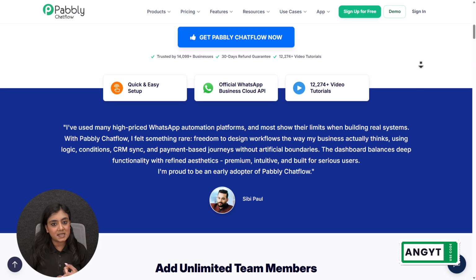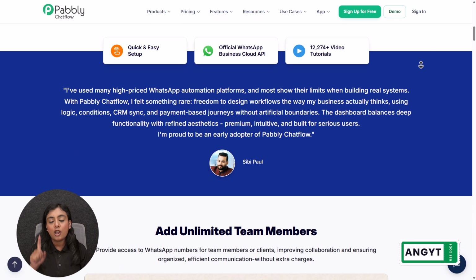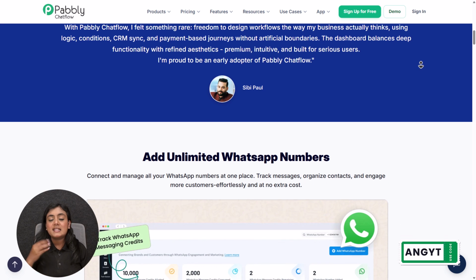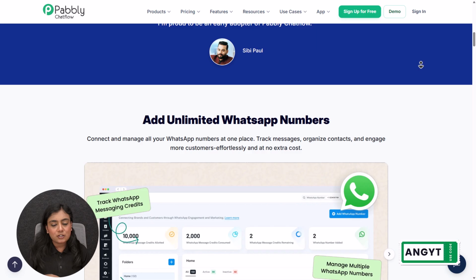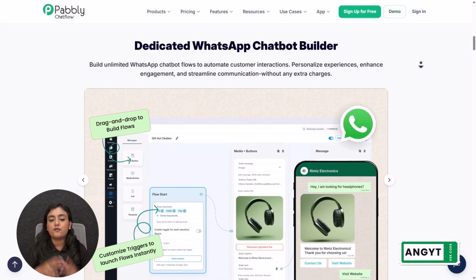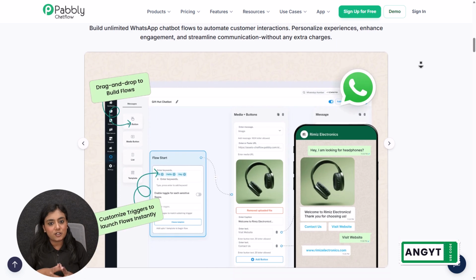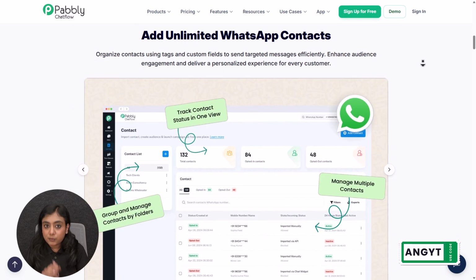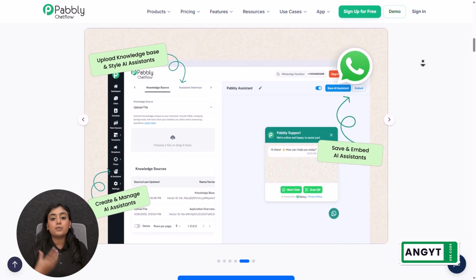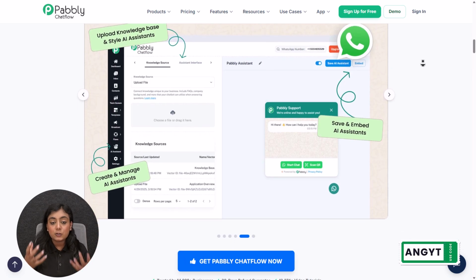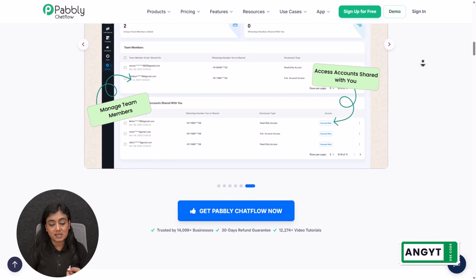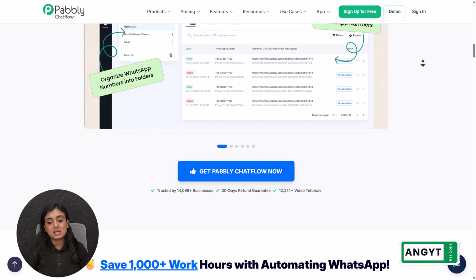You can customize the interface of that AI assistant. With that, you can select the type of AI assistant that you want. It's very simple, very easy to create. If you want to learn how you can create the AI assistant from the first step inside Pabbly Chatflow, I've attached the video in the description section as well. This AI assistant is not just going to understand text, it is going to understand the images and the voice messages that your customers send to the AI assistant.